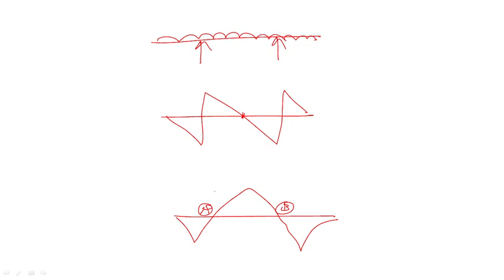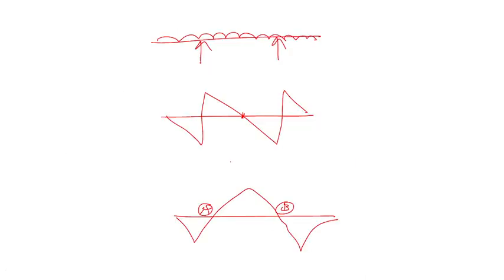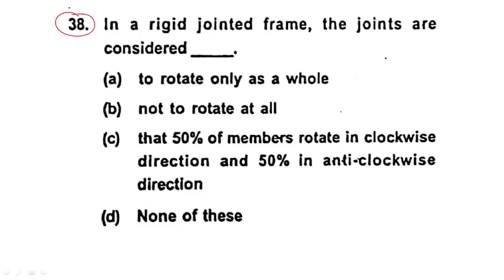In a simply supported beam also, no point of contraflexure. Okay, remember this important point. Only a beam with overhanging will have it. Next question. Question number 38.